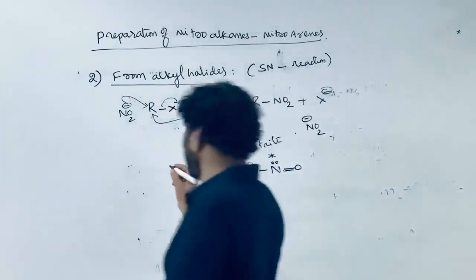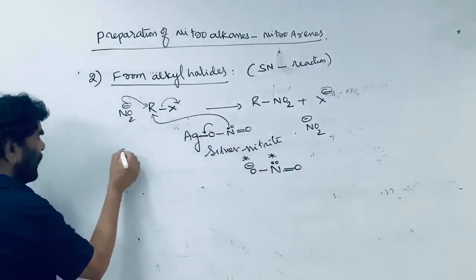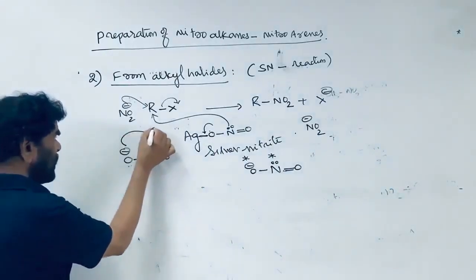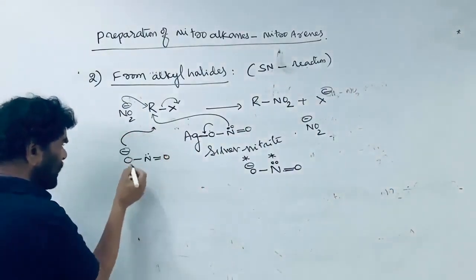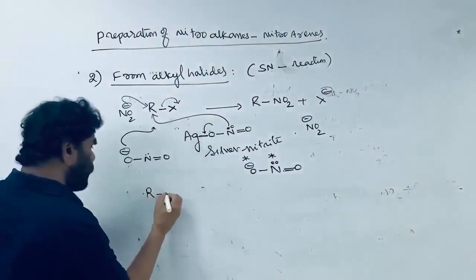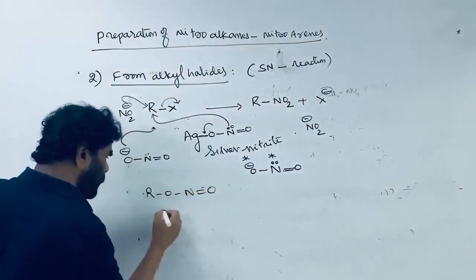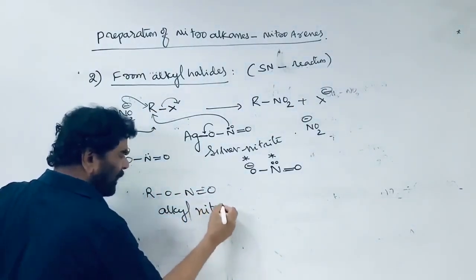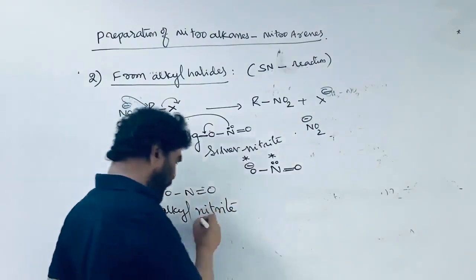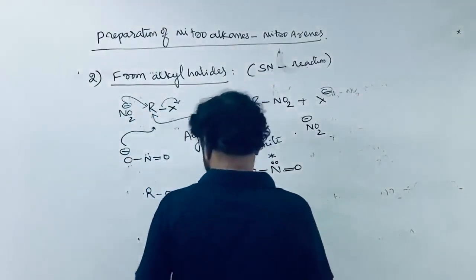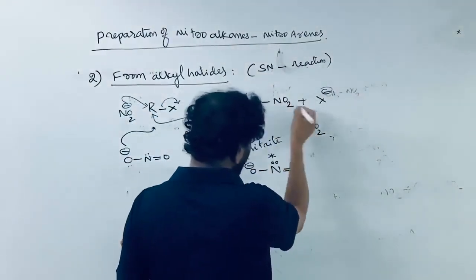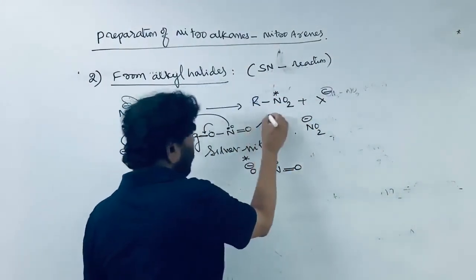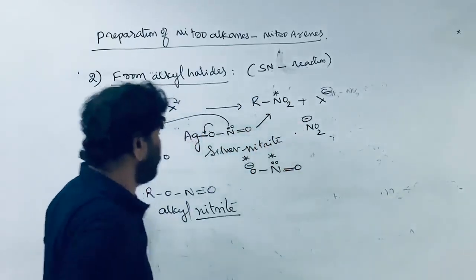Alkyl nitrite is also possible. If the nitrite ion attacks through the oxygen, then R-O-N=O, alkyl nitrite, is formed. Nitritoalkane versus nitroalkane: here, when the nitrogen is attacked, nitroalkane is formed.